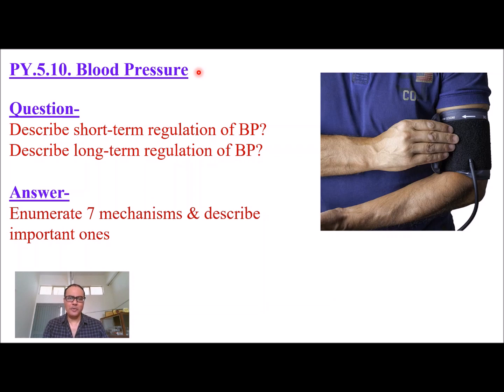Not just from this topic, in fact from the whole CVS, one of the most important questions always includes: describe short-term regulation of blood pressure and describe long-term regulation of blood pressure. What we think is that to answer both questions, what can be done? First, we can enumerate seven important short-term mechanisms and seven important long-term mechanisms, and thereafter we can describe the important ones. So let's see these mechanisms first.